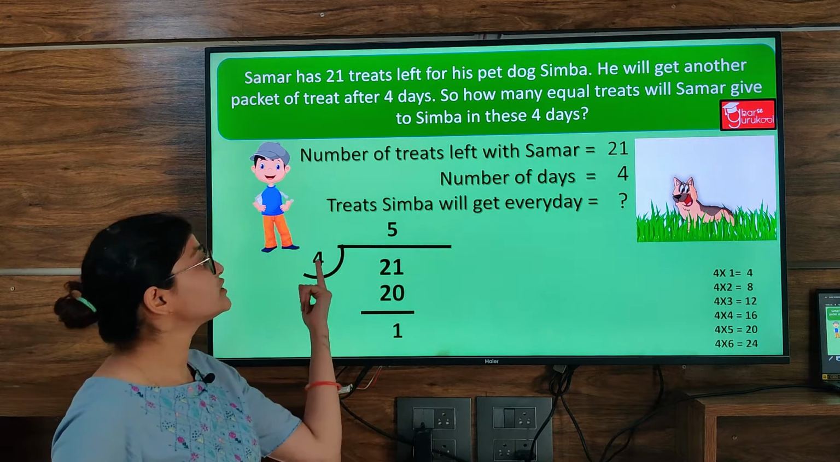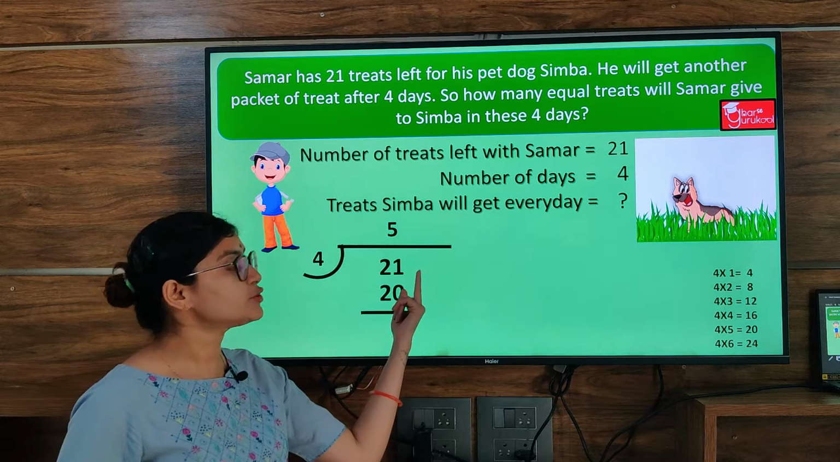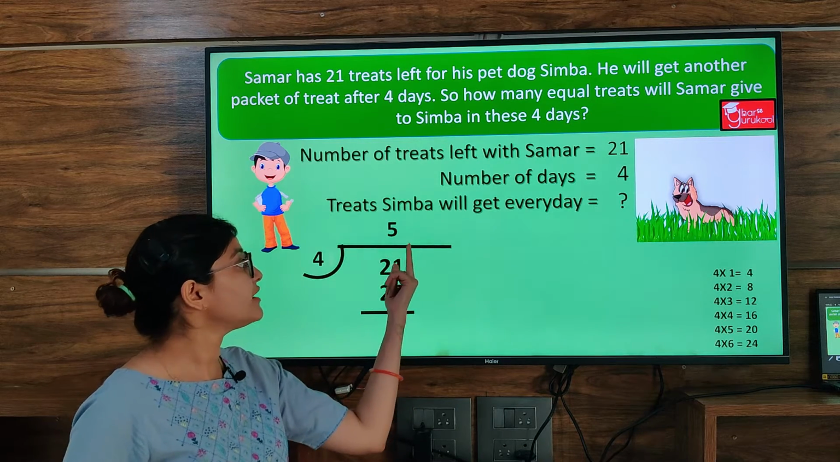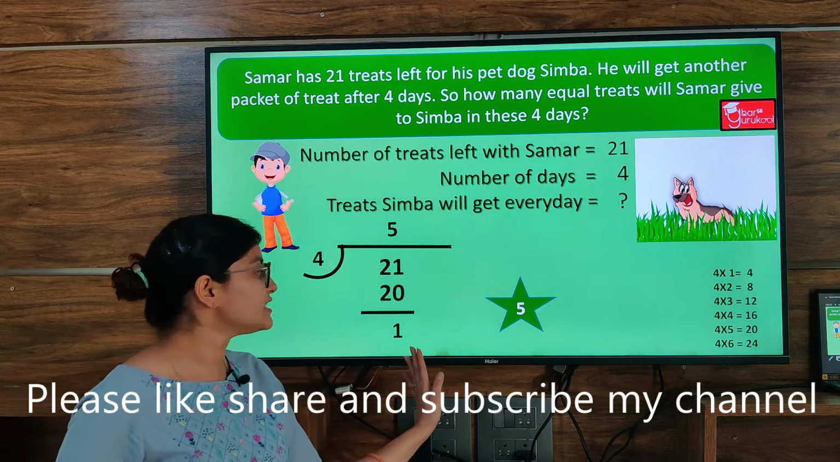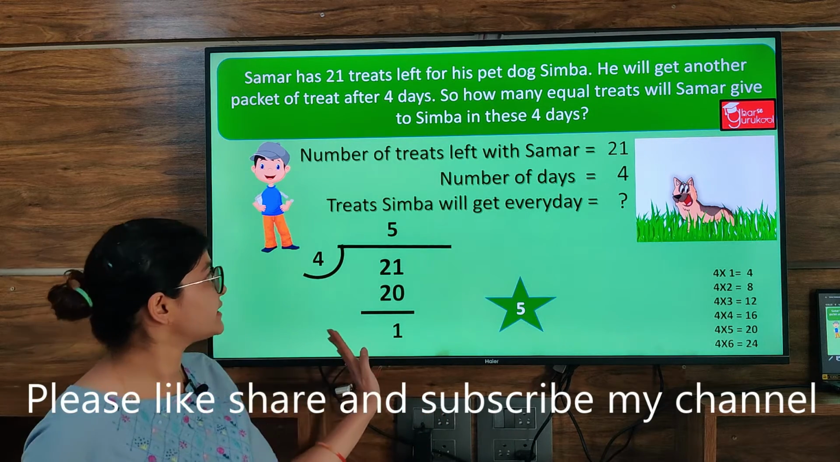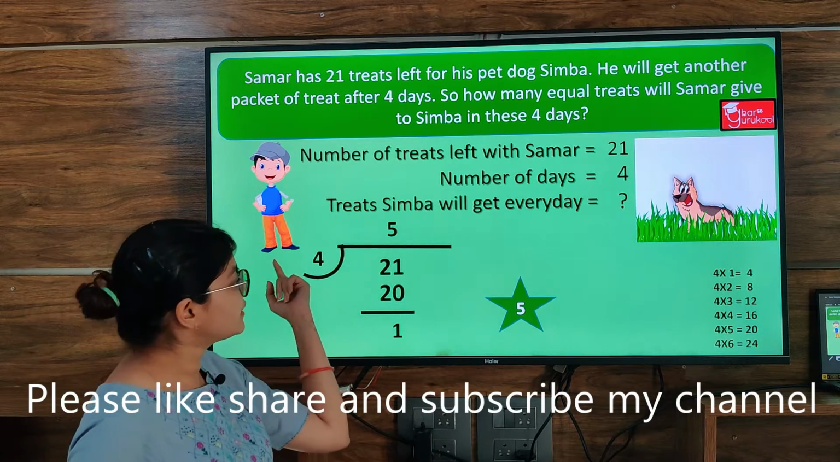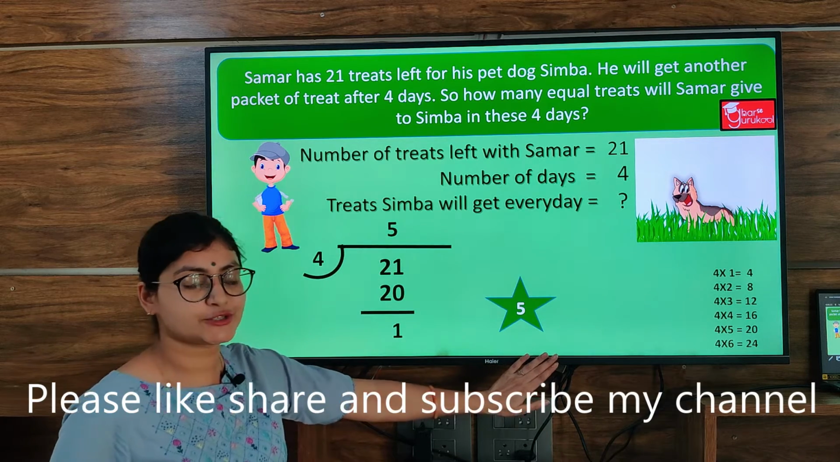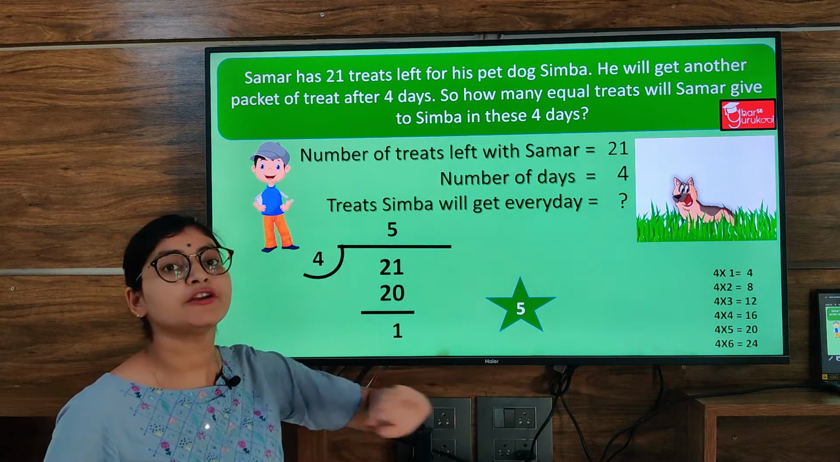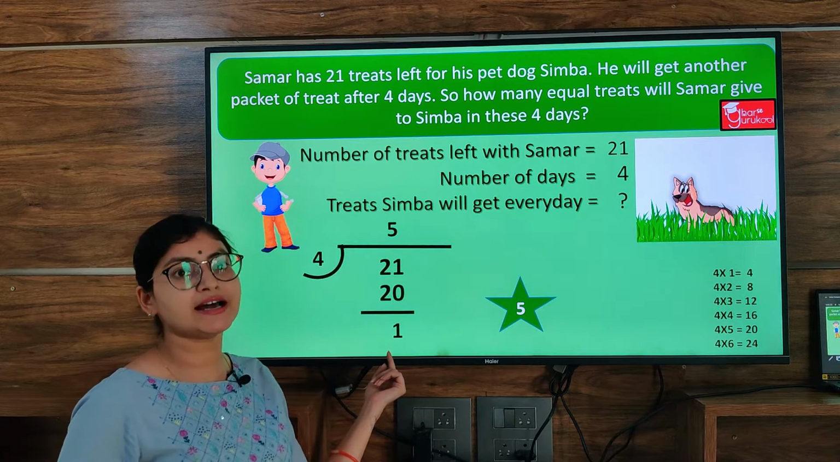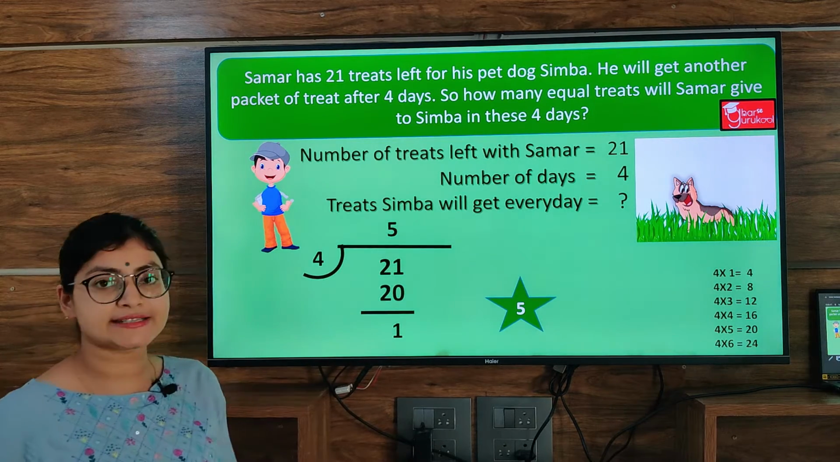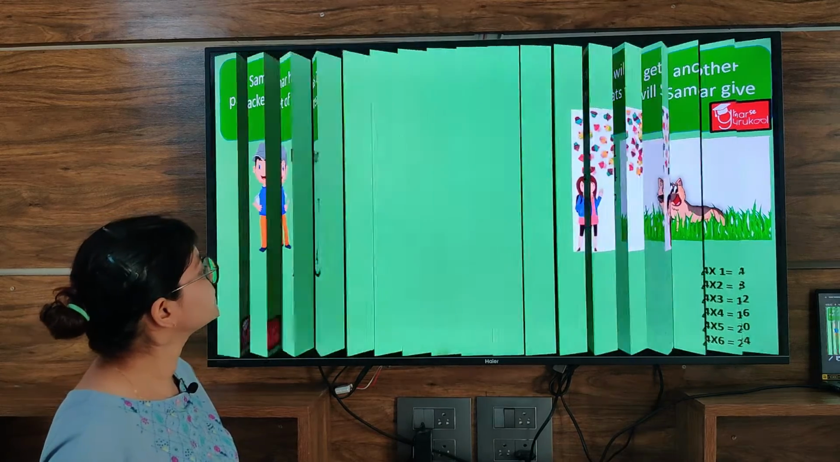Okay, so this 4 was the divisor, 21 was the dividend, 5 was the quotient, and 1 is the remainder. This one is left. So we can say that Samar will give 5 treats to Simba each day for 4 days, and 1 treat will be left. 1 treat is the remainder. Now let's take one more question.